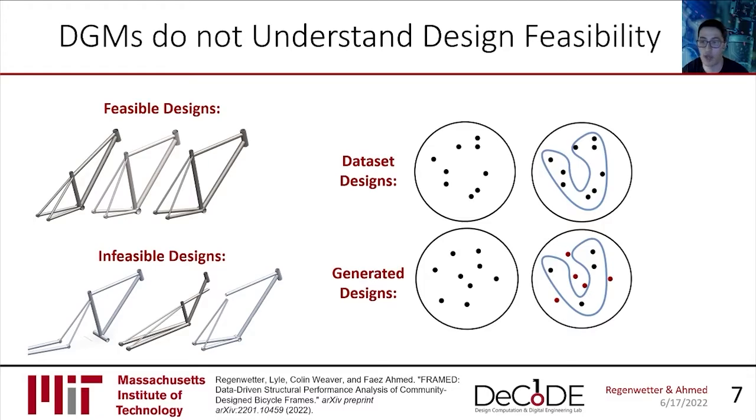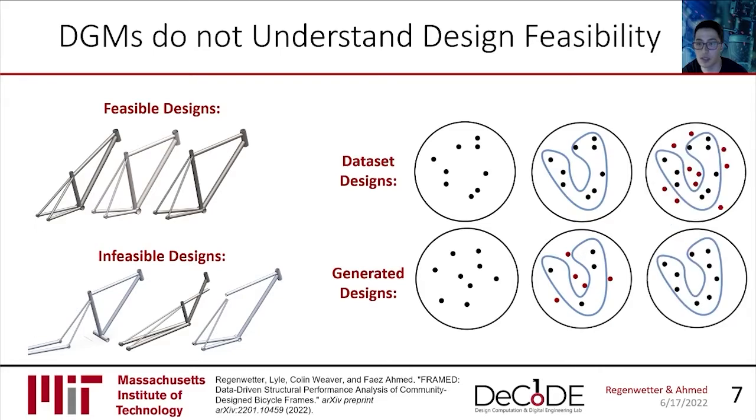In contrast, if we have a dataset of infeasible designs, in theory, we should be able to guide our DGM to better understand the feasibility boundary and actually observe it when synthesizing designs. I personally think that datasets of infeasible designs are a rather elegant approach to encouraging feasibility in generative models, and I'll explain later how we actually use this data in practice. For now, I'd like to touch on the other key issue with DGMs that I'll be discussing today.